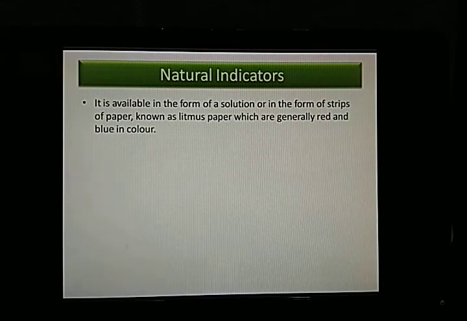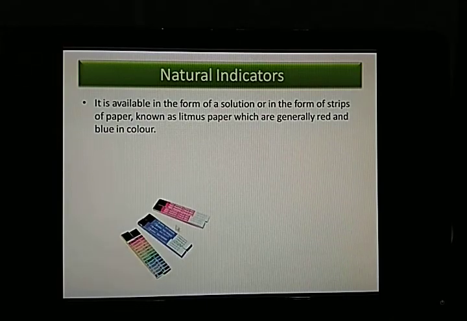Now this litmus is available in the form of a solution or in the form of strips of paper known as litmus paper, which are generally red and blue in color. But nowadays we also find it in different color. We'll see that. So these are litmus paper found in the strips of paper, and the solution we have already seen earlier.